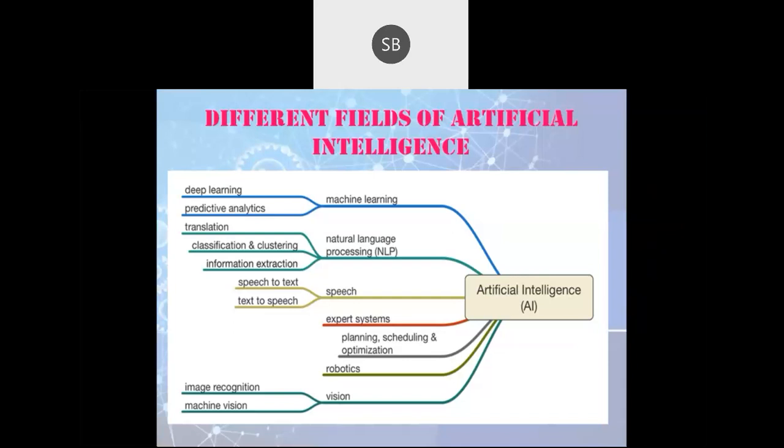Machine learning can be divided into deep learning and predictive analytics, whereas natural language processing can be classified into translation, classification, clustering, and information extraction. Speech can be classified into two: speech to text and text to speech. Vision can be classified into two: image recognition as well as machine vision. So this is the classification of the fields that come under artificial intelligence.